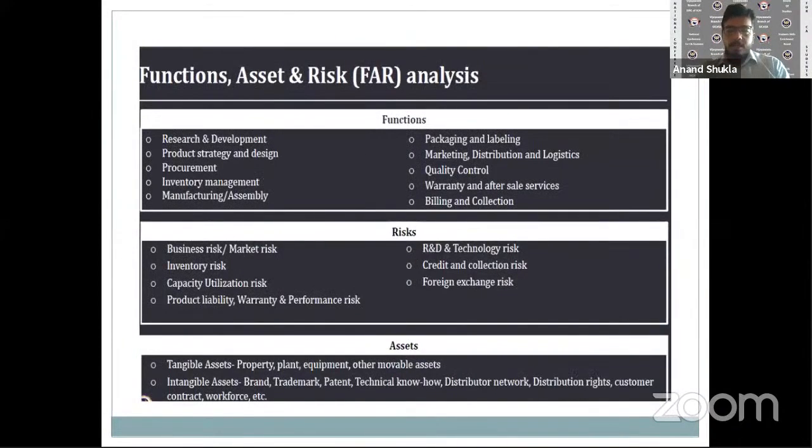Now, there is one important concept over here, which is functions, assets, and risk analysis. This comes into the picture when we need to choose the kind of method we apply for the derivation of arm's length price, the kind of related party or comparables which we are looking into, and the tested party as well, because a good amount of analysis goes into it to determine the kind of function which is undertaken by the tested party, the functions which are taken care of by the associated enterprise, as well as the comparable. Also, the risk factor plays an important role. Somebody who operates in economies of scale, or somebody who has a higher gearing ratio, will tend to have a good amount of profit, since it's taking a good amount of risk as well.